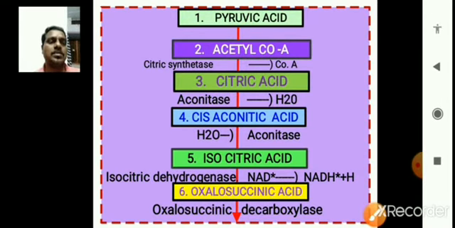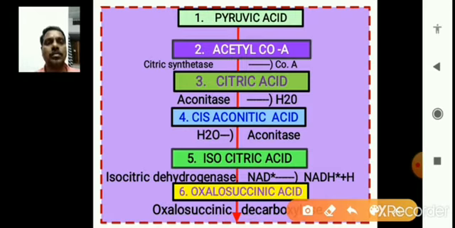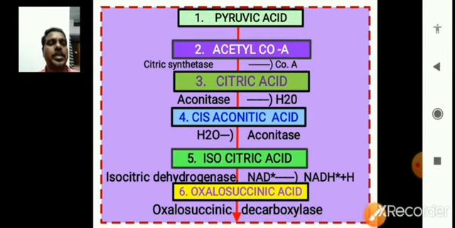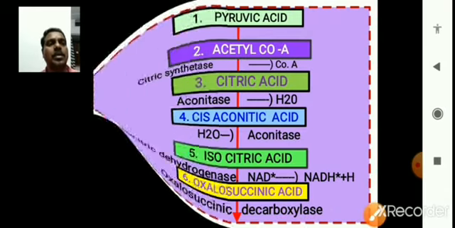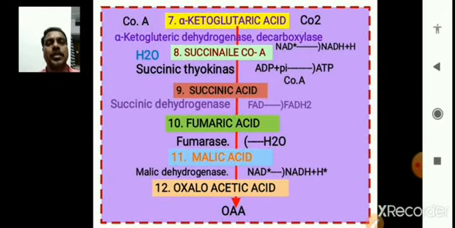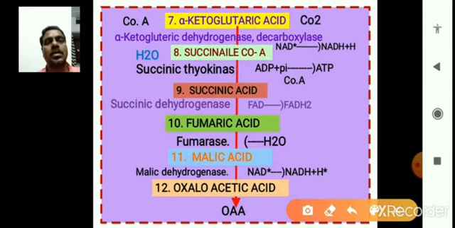After that, oxalosuccinic acid is converted into another form with the help of oxalosuccinic decarboxylase. This is very important. The oxalosuccinic acid is converted into what we call alpha ketoglutaric acid, the seventh formation.